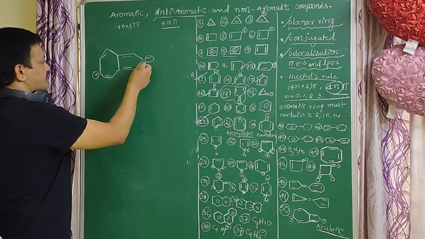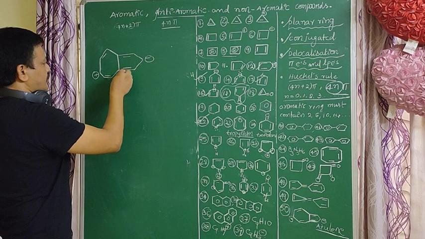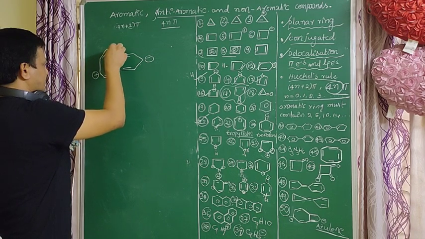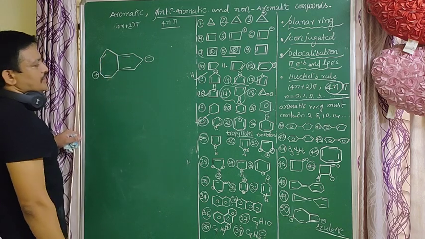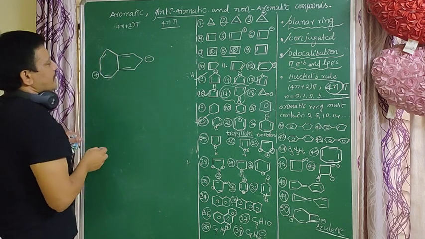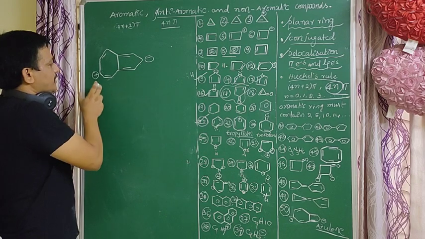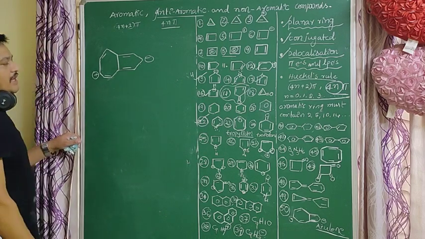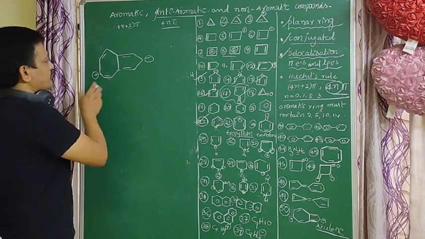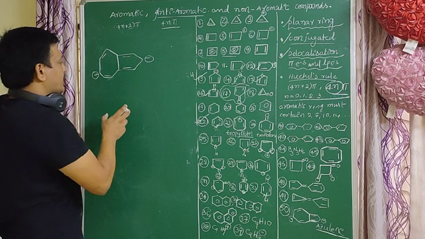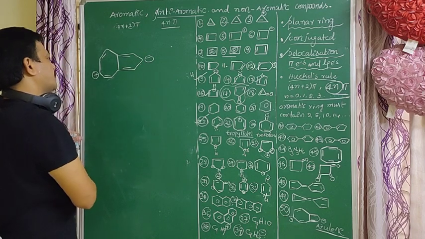So minus, plus, single bond, double bond, single bond, double bond, plus, single bond, double bond, single bond. Conjugation is there, so both rings have conjugation. The ring is an aromatic ring. It follows the 4n plus 2 pi electrons.